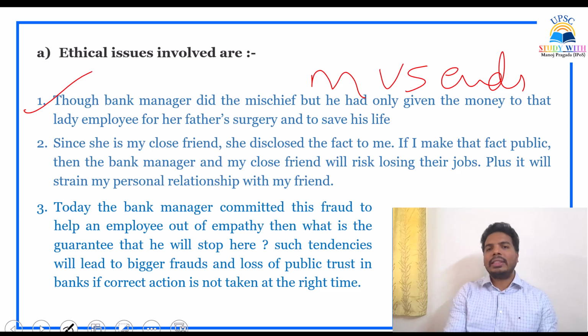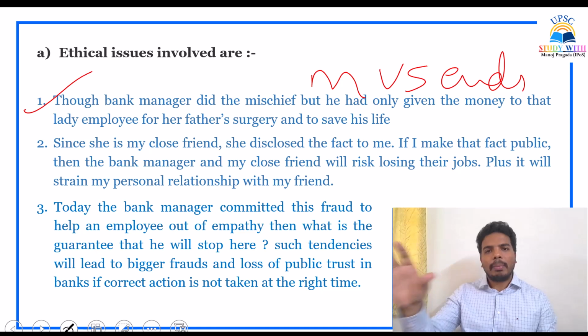And I have involved one stakeholder in that skeleton. The stakeholder is the bank manager here, and the skeleton angle is means versus ends. That is why, please refer to my previous lectures. I have given you all the angles. Those angles will act as a skeleton for your answer. Based on that, you have to develop the mass.